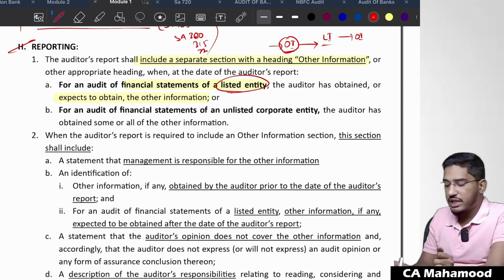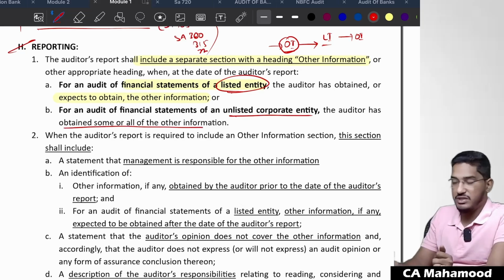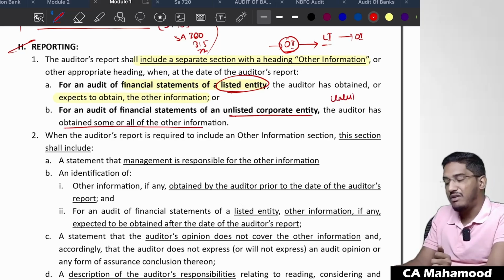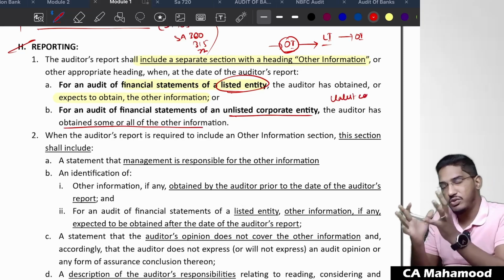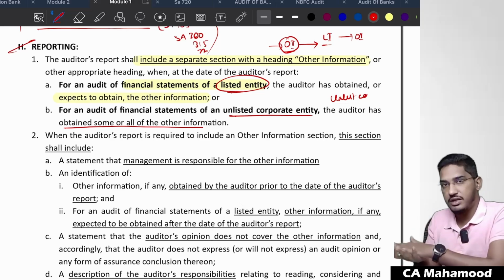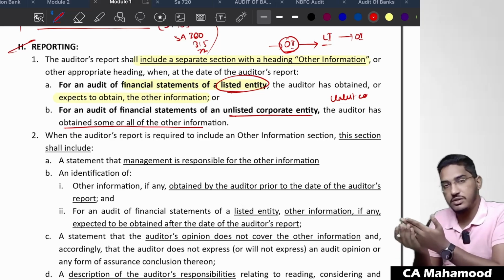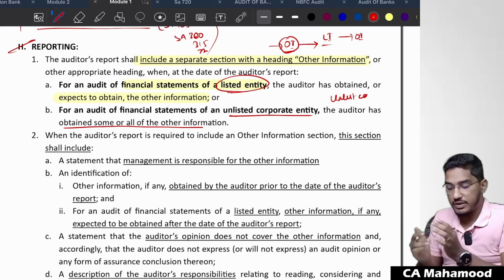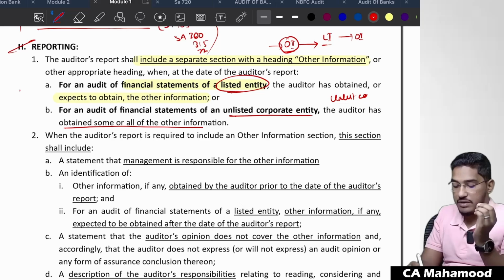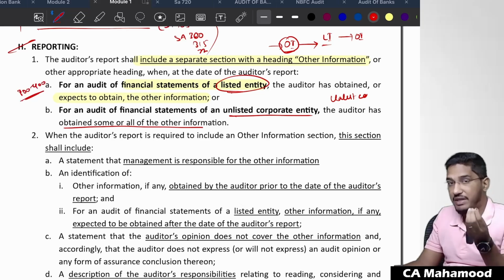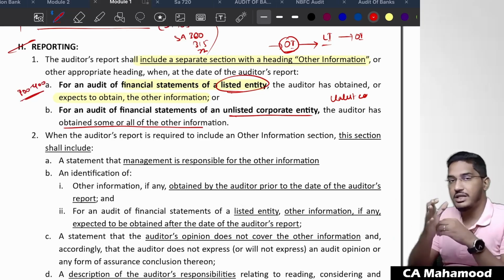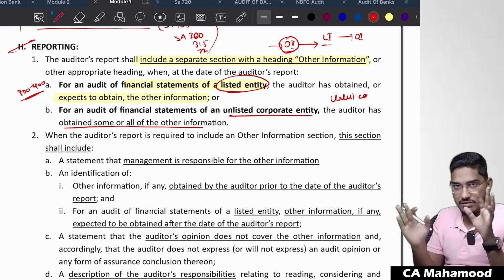For an audit of financial statements of an unlisted corporate entity, the auditor has obtained some or all of the other information. See, in case of an unlisted entity, annual reports will not be very huge. Annual reports will be very small. In case of unlisted entities, generally before the date of the auditor's report, the entire annual report will be ready. I showed you that Reliance company's annual report is 300-400 pages. But if you take any unlisted company, the annual report will be hardly 20-30 pages. So in case of an unlisted company, you will have an advantage. You will generally get every piece of information even before the date of the auditor's report.